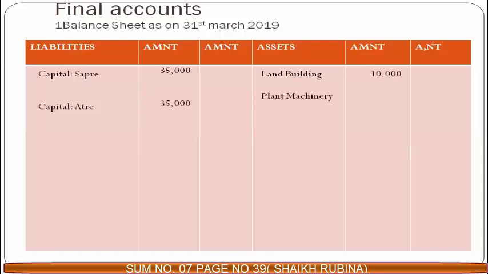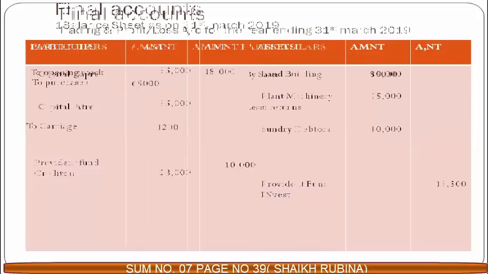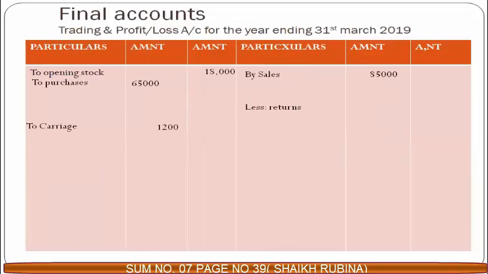Land and building, inner column 10,000, plant and machinery 25,000, inner column, sundry debtors 40,000, inner column, provident fund, creditors. Provident fund will go to outer column because there is no adjustment related to provident fund, but creditors have a small dot, so it will go to inner column. Then provident fund investment, outer column, no adjustment. Okay. Now we come to adjustment.